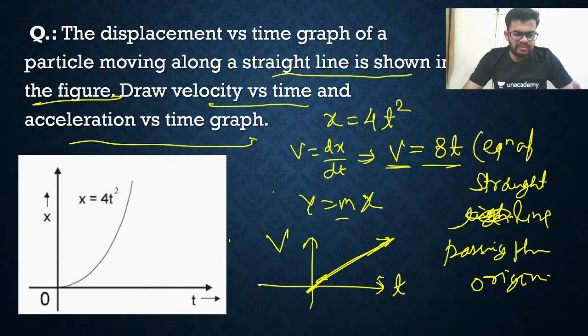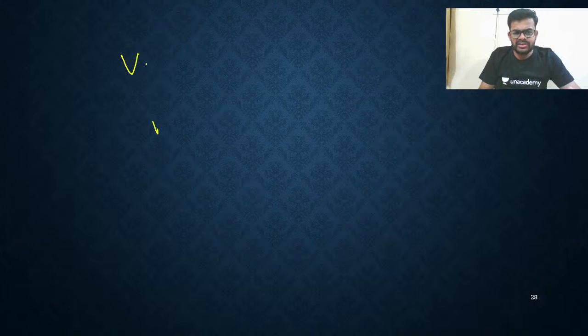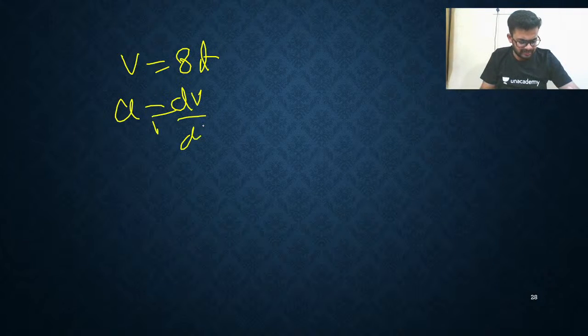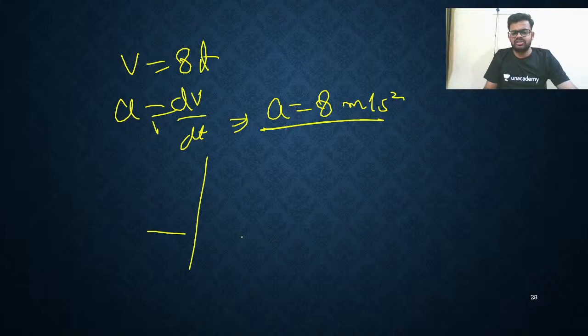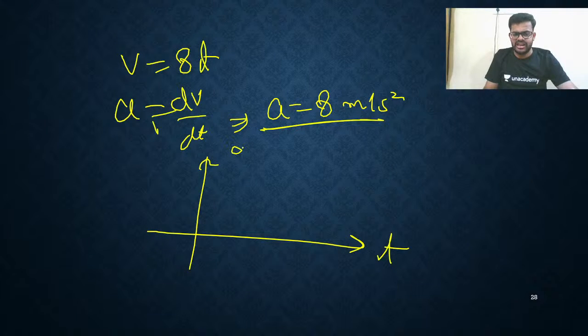So you got the VT curve. Next, you need to draw the acceleration time curve. You got V is equals to 8t. Let us find acceleration, that is dv by dt. So you'll get acceleration is just 8 meter per second square. Acceleration is constant, so the curve between acceleration and time is just a constant line. This is the curve, 8. That's all.